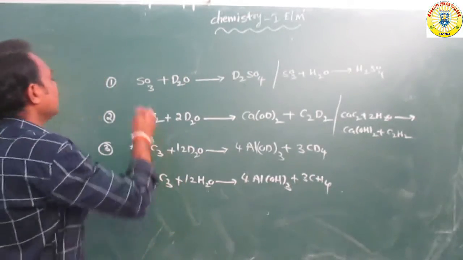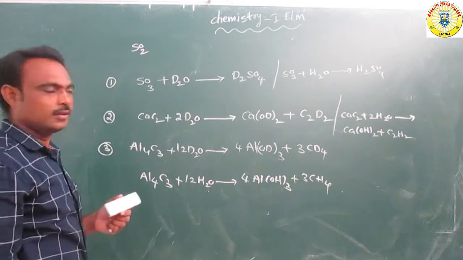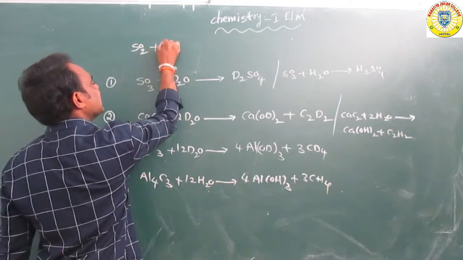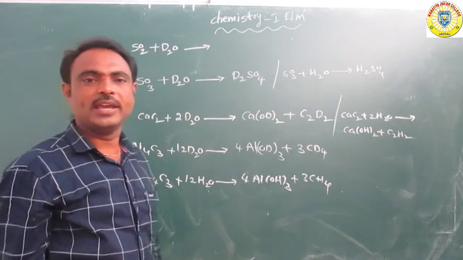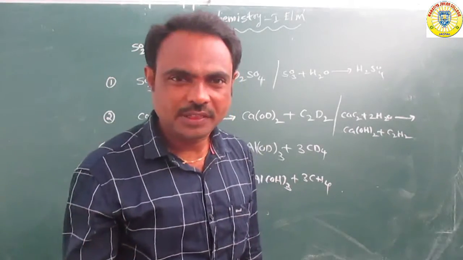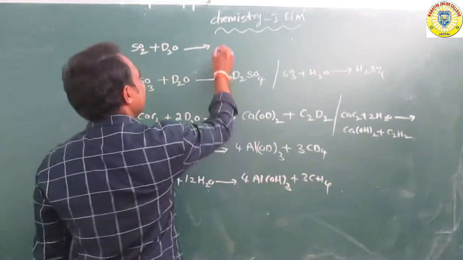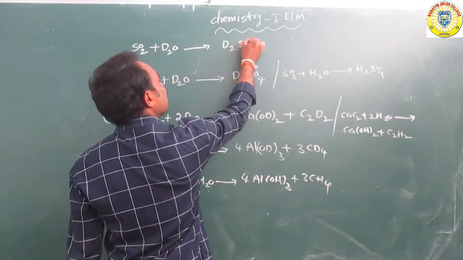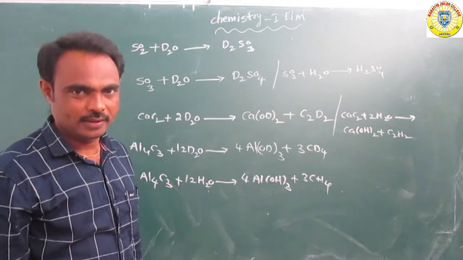Suppose we have taken sulfur dioxide, SO2. This sulfur dioxide reacts with D2O, deuterium oxide, to form in this reaction D2SO3.